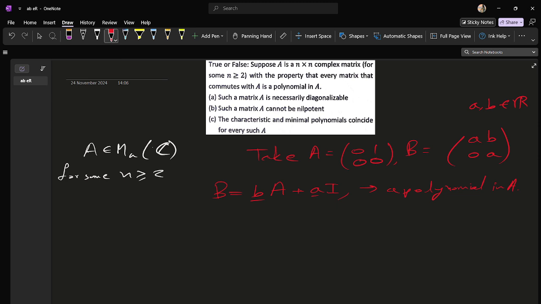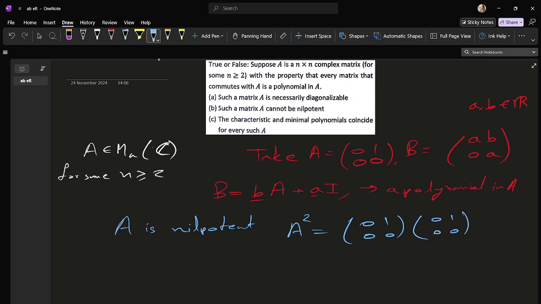Now we have to check those things. Our A is nilpotent because all the eigenvalues are 0. Otherwise we can do another thing: our A square is equal to, yeah, the zero matrix. So A square is 0, so A is nilpotent. Another way to say it: if 0 is the only eigenvalue of the matrix, then that matrix will be nilpotent.